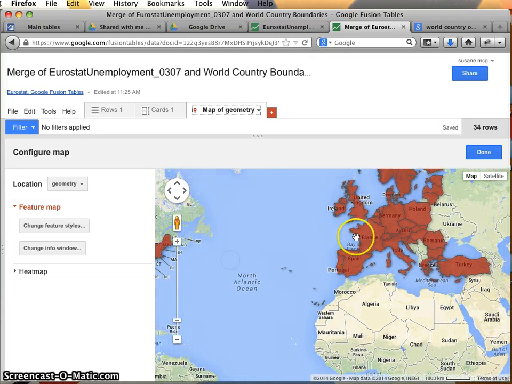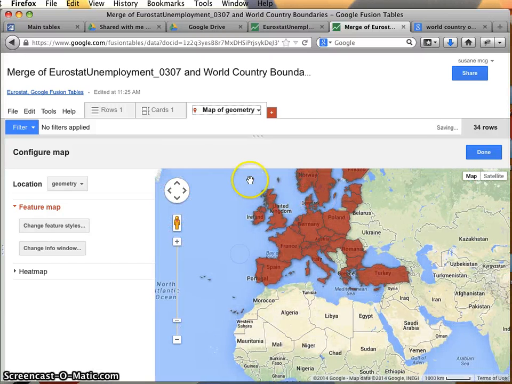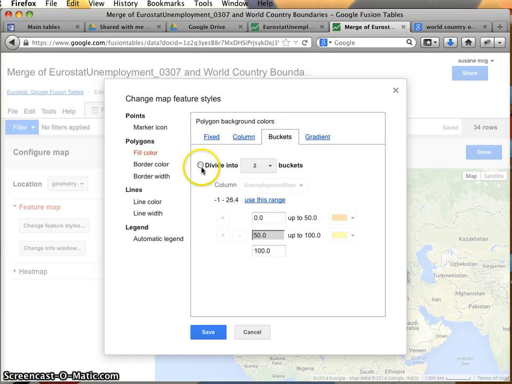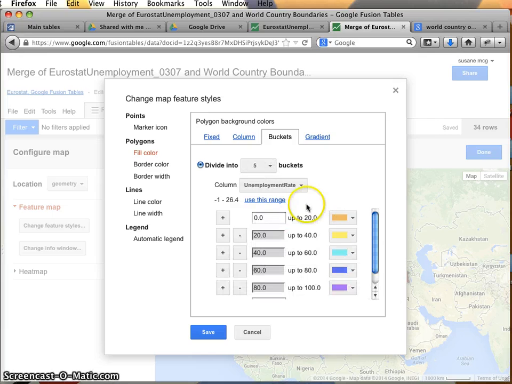Now, the question is, how do I want these colors to be organized? We'll talk about the editorial version of this in class, but the thing that I want to illustrate here is how I can actually change the way this looks. We typically look at fill color on polygons. When I first come here, it's just using one color. I'm probably going to want to use something like buckets and transfer it into maybe 4 or 5 buckets.